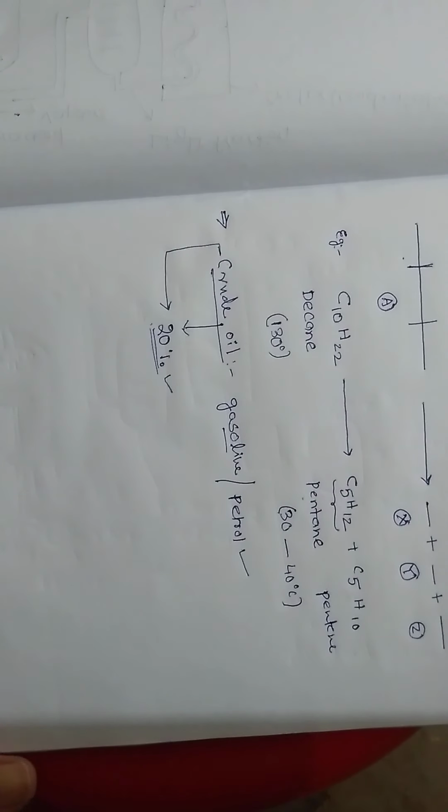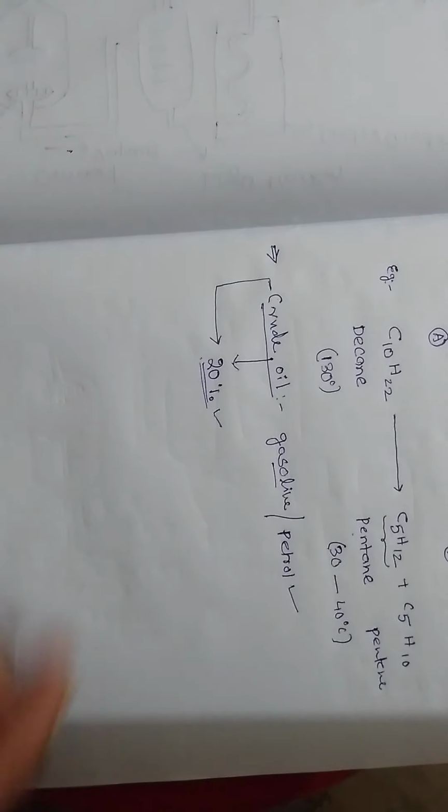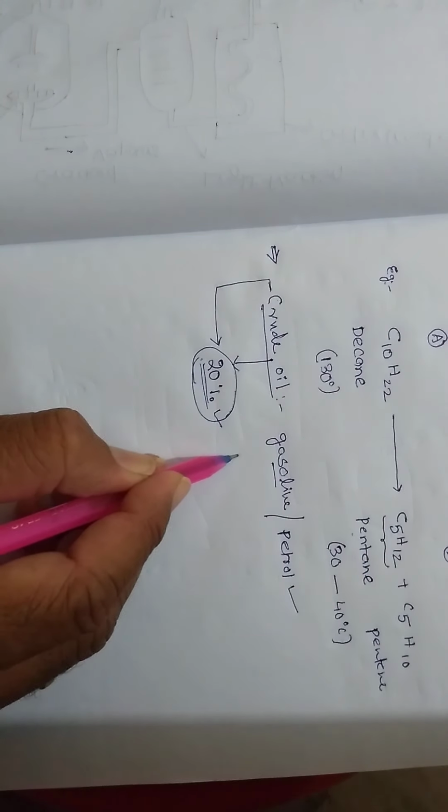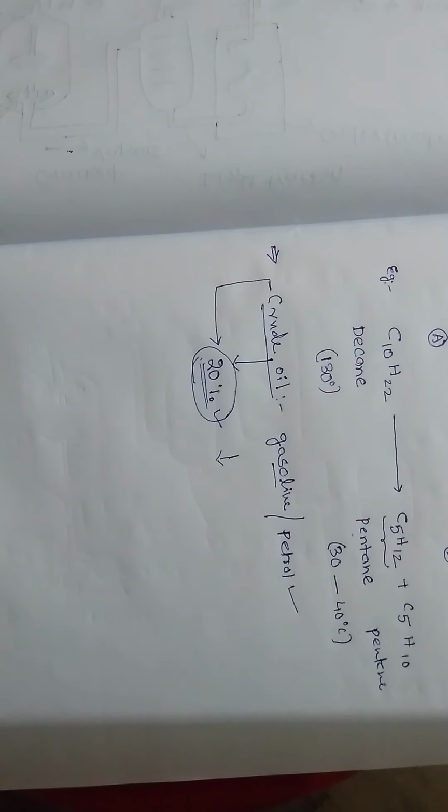In the ancient days, with fewer automobiles, the 20% of gasoline was sufficient. But as the automobile industry grew, the gasoline obtained from crude oil became insufficient.